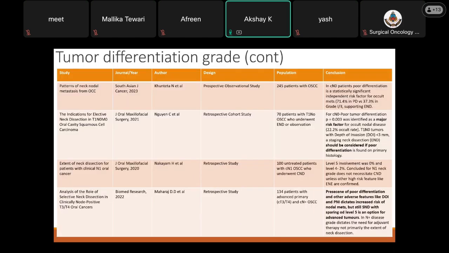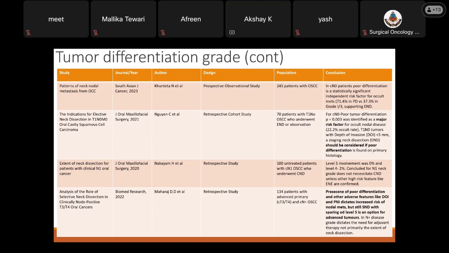Certain studies have been done on tumor differentiation grade. There was a prospective observational study published in a South Asian journal in 2023, which said that in N0 patients, poor differentiation was a statistically significant independent risk factor for the presence of occult mets, supporting that elective neck dissection should be done. Similarly, another retrospective cohort study published in 2021 showed that in N0 patients, poor tumor differentiation was identified as a major risk factor for occult nodal mets. And thereby in T1 N0 tumors with depth of invasion less than 3 mm, a staging neck dissection should be considered in case poor differentiation is present for the primary tumor.